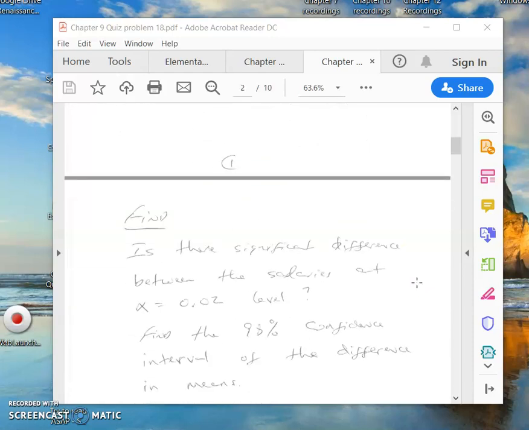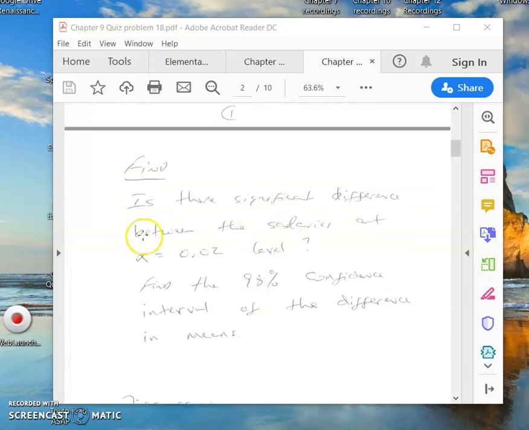Then you go to the call of the question. What is the question that they're asking you to solve, so to speak? Is there a significant difference between the salaries? And we're going to have a certain alpha level. And then after we figure out if there's a significant difference, we ask, what is the 98% confidence interval of the difference in means?